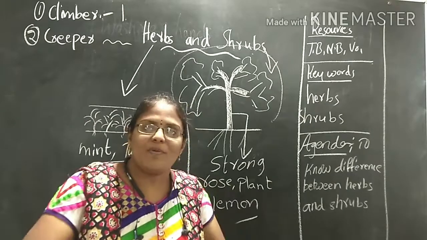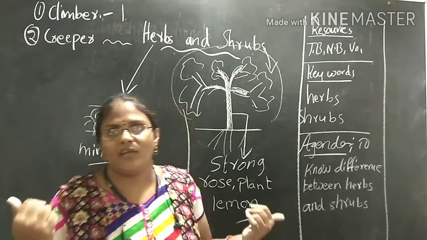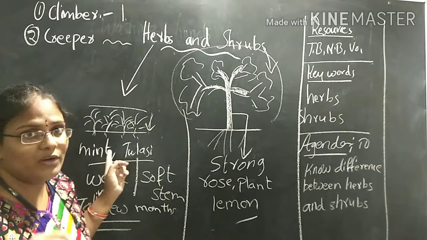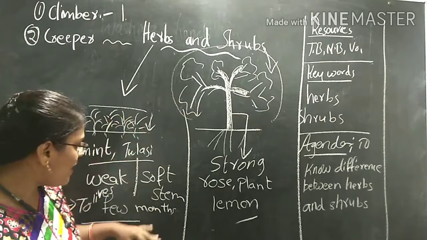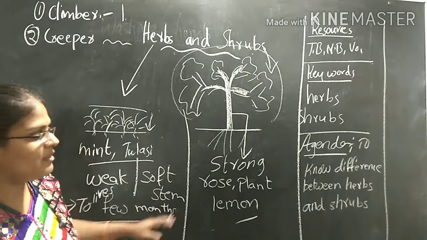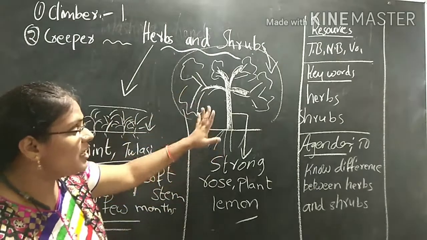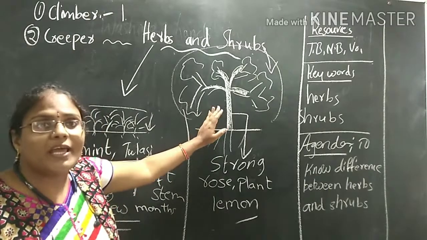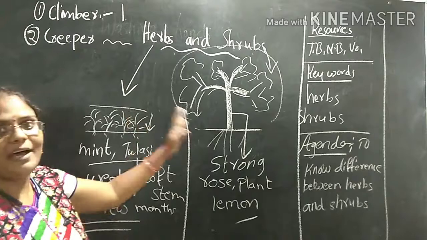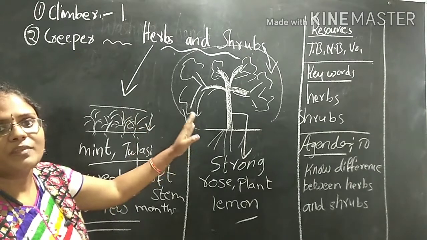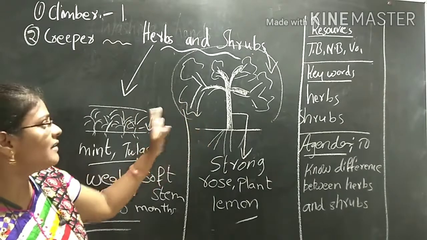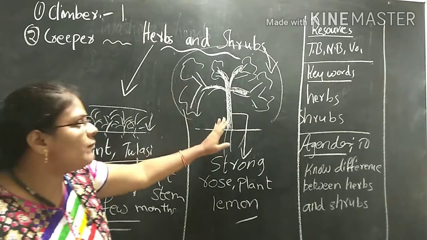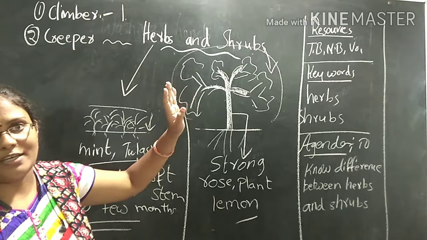We pick them and cook and eat. Mint also, we will pluck and eat for food. So their lifespan is only a few months. Coming to shrubs, they live for a long time. Shrubs stay longer than herbs. Understood, children? Hence, herbs die within some months while shrubs stay for many years.